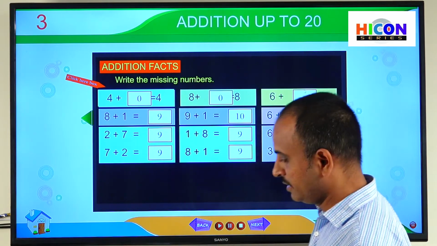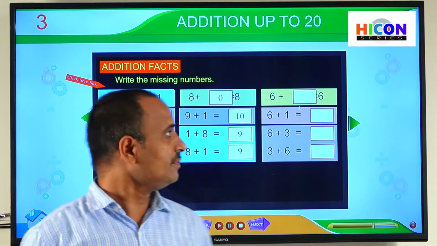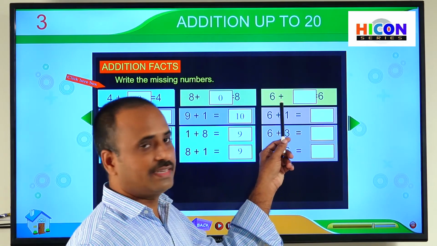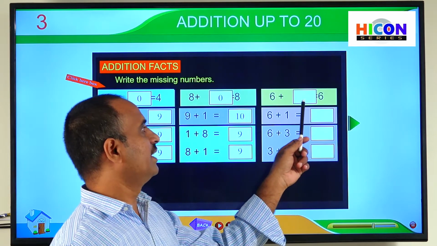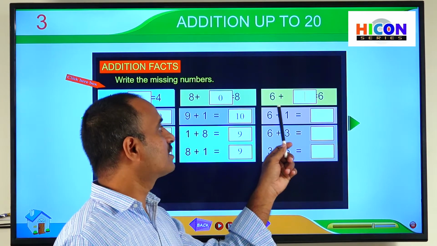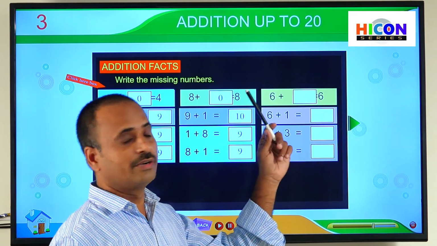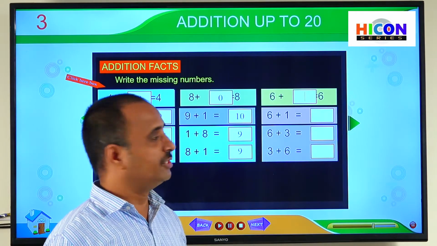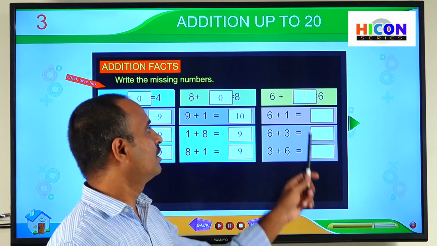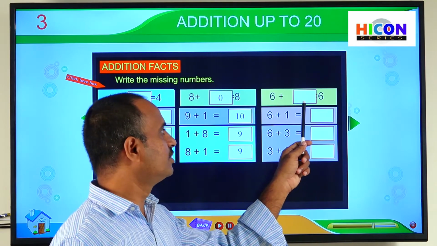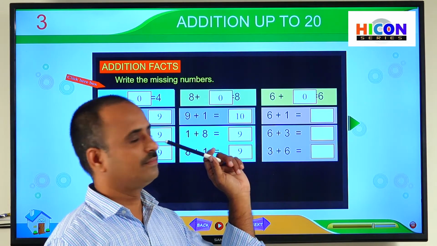So children, see the next problems. 6 plus dash is equal to 6. So how much number should be added to 6 to get the same number 6? According to the addition facts, if we add 0 to any number, we will get the same number as the sum. So write 0 in this box.